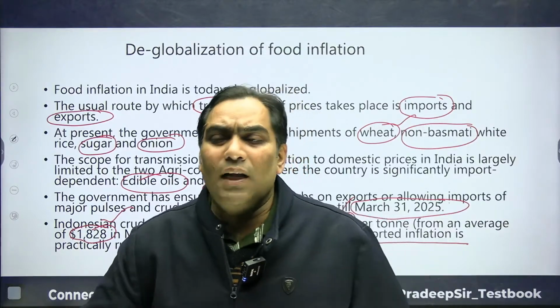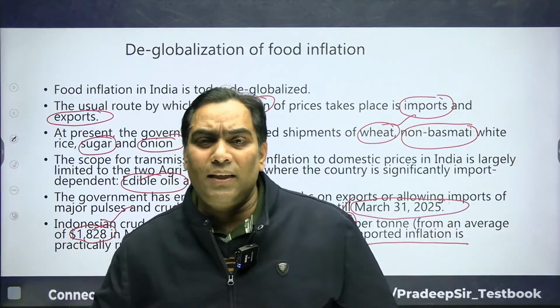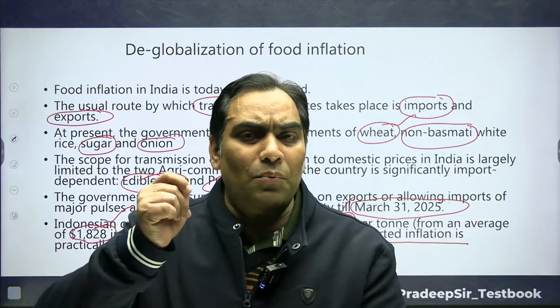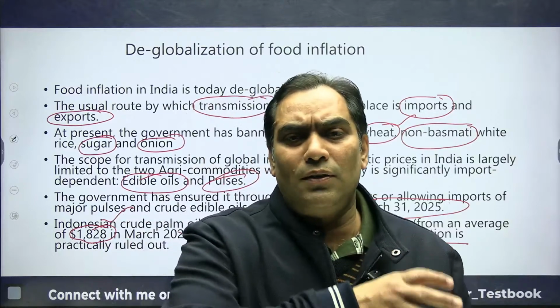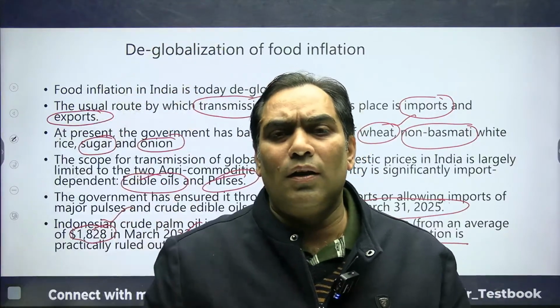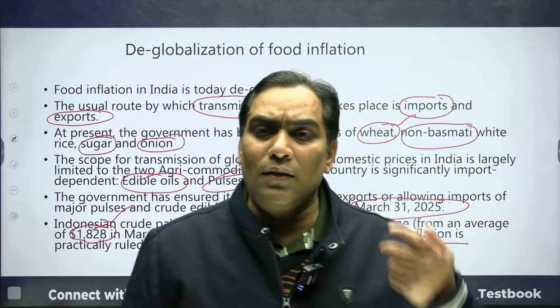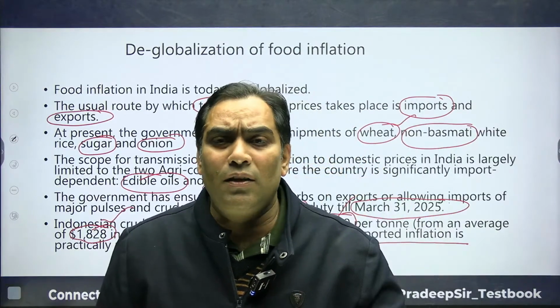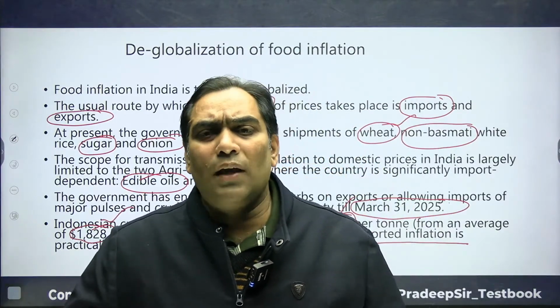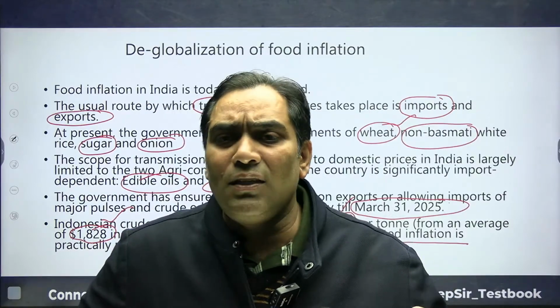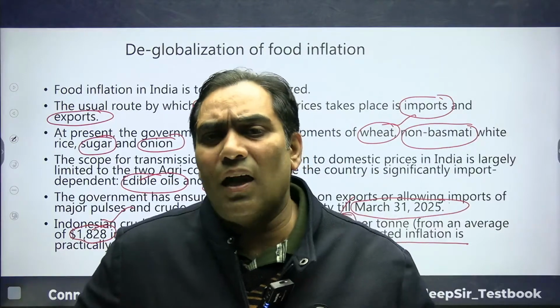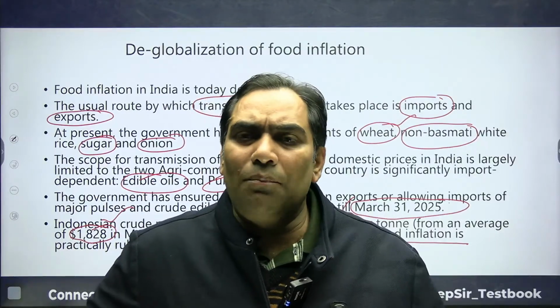So what measures? Let me repeat once again, how have we deglobalized the Indian food inflation from the world food inflation? Because there is too much volatility in world food inflation, and that is not going to give stability in the policies. Although that means Indian food inflation is in high territory, at least there is stability, and for that we have taken the measures.